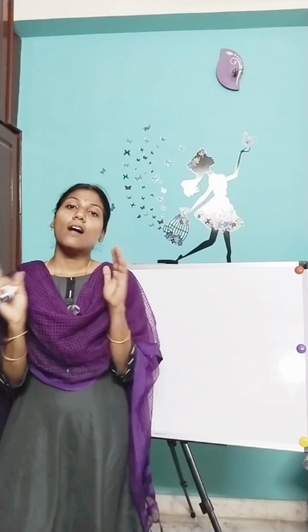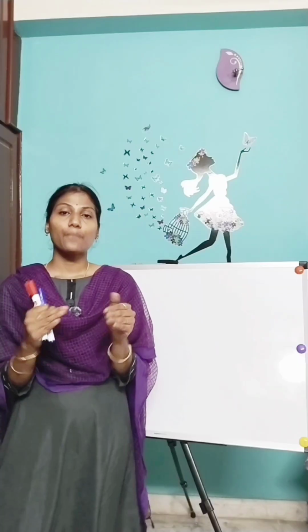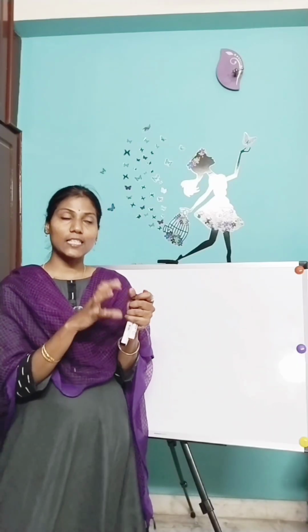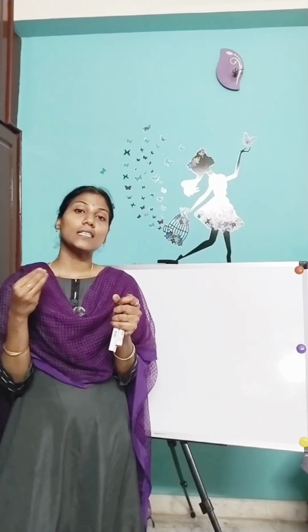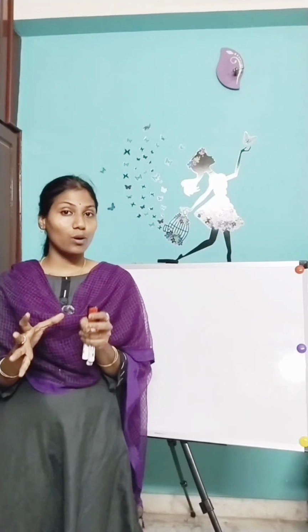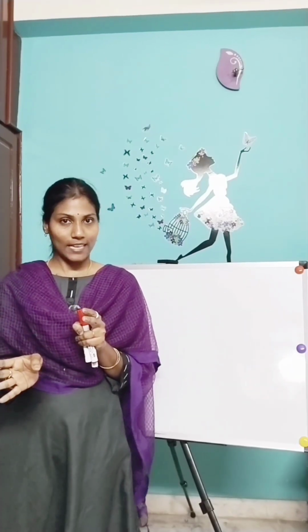And then we saw parasitic nutrition, which means plants that steal the food from others, right? So that we call parasitic nutrition. And then we see saprotrophic nutrition. So what are saprotrophs? This depends on dead and decaying matter. Clear?